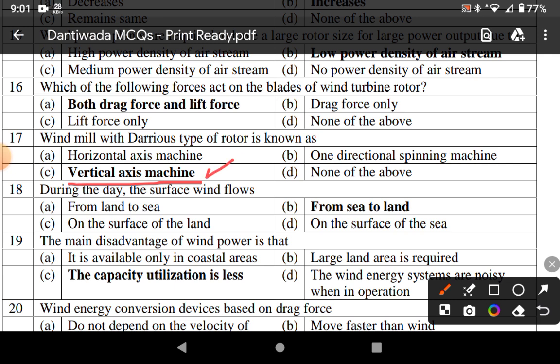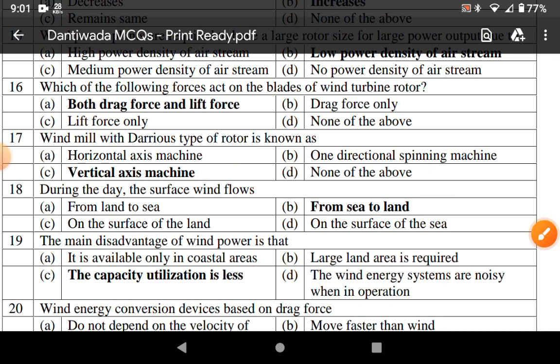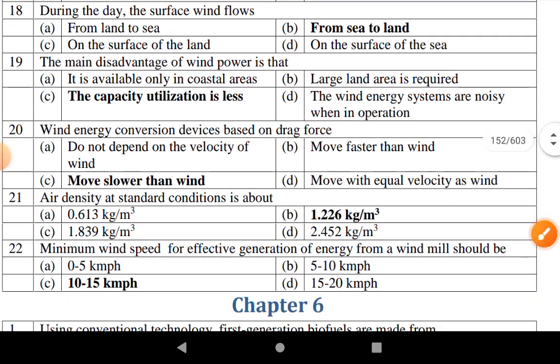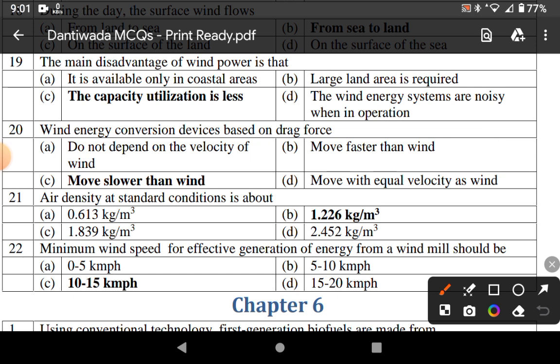During the day, the surface wind flows from sea to land. The main disadvantage of wind power is that the capacity of utilization is less. A wind energy conversion device based on drag force moves slower than the wind.